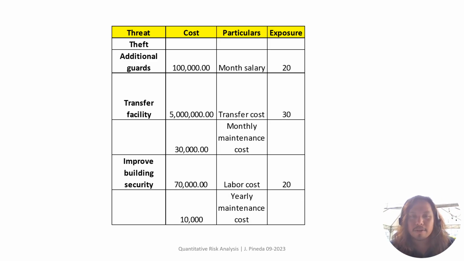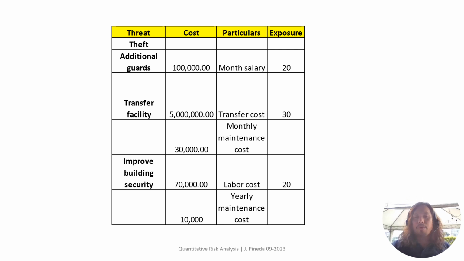And then the third one is theft. For the threat of theft, you have the controls such as additional guards, transfer facility, or improve the building security.